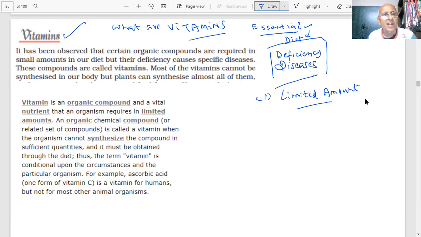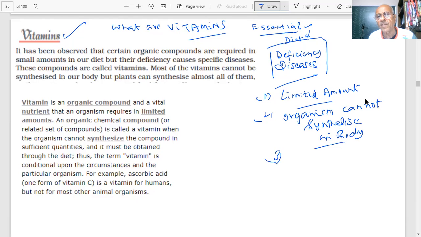Okay? And if the organism cannot synthesize certain compounds in the body, then what will we do? We will take it in the form of diet, students.